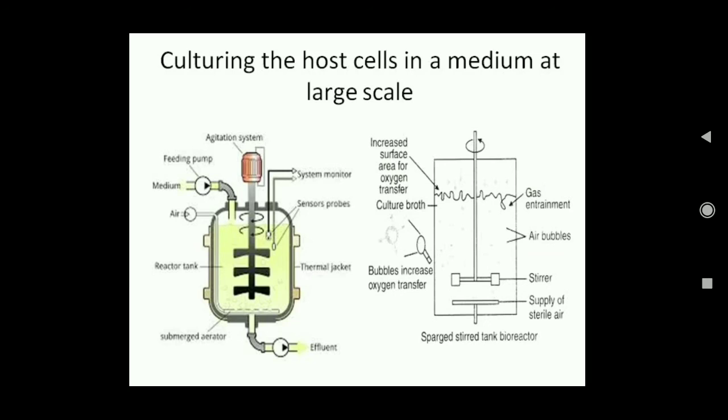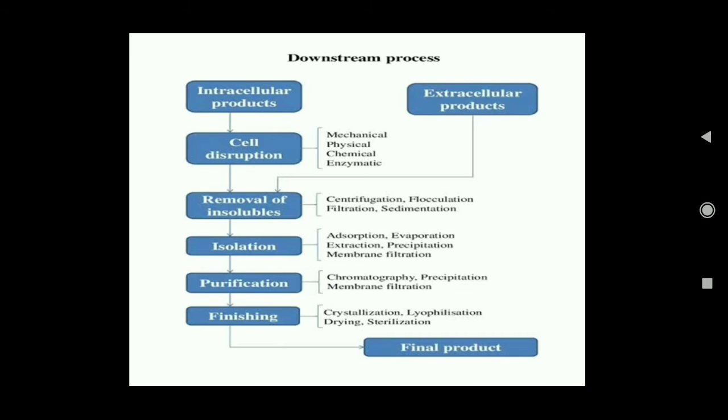So finally, when that product is produced, it is separated and purified through the process of downstream processing. So what happens in downstream processing? If the product is intracellular, that is, produced inside the cell, first the cell is broken down with the help of mechanical, physical, chemical or enzymatic actions, and then the product is removed. If it is extracellular, then this process is not required. Directly the product is removed, then it is isolated.